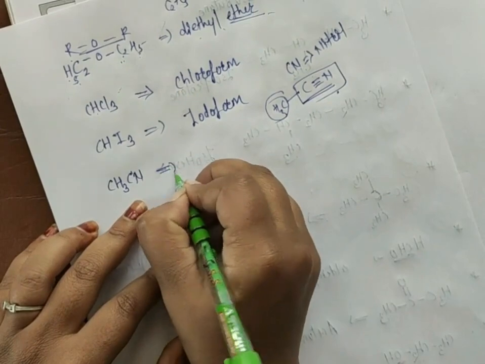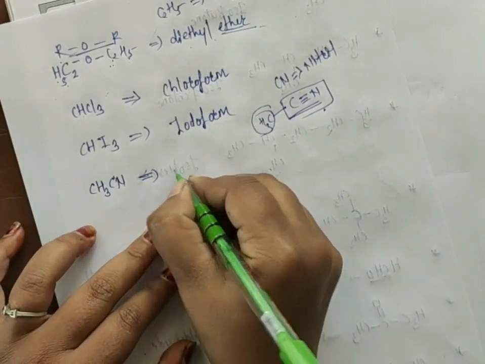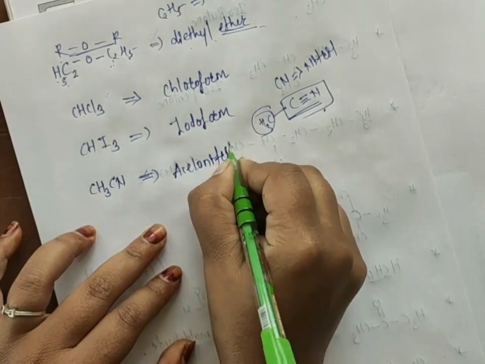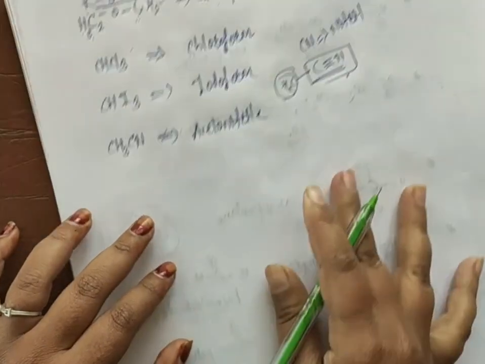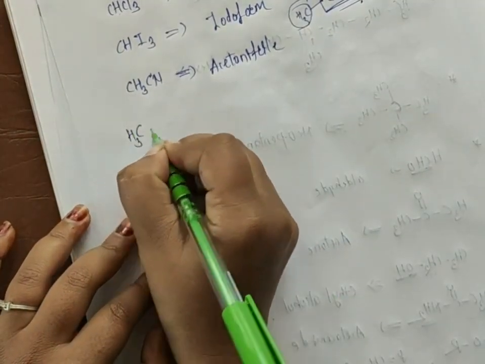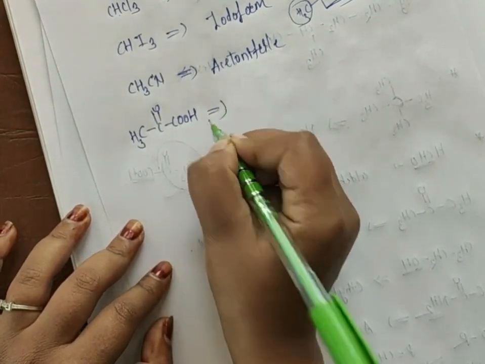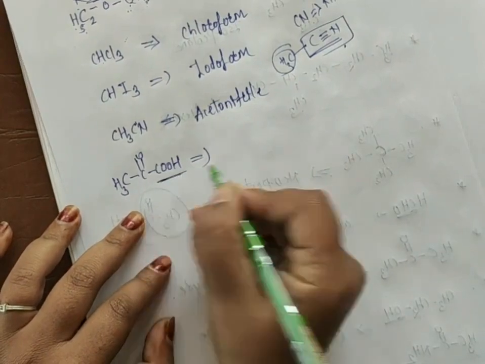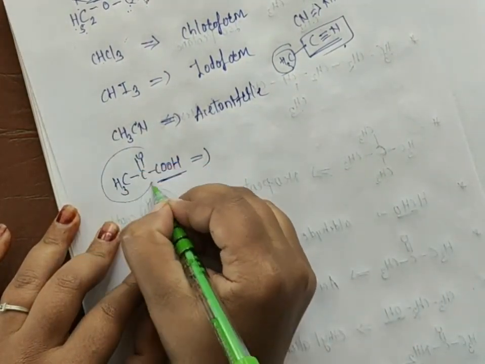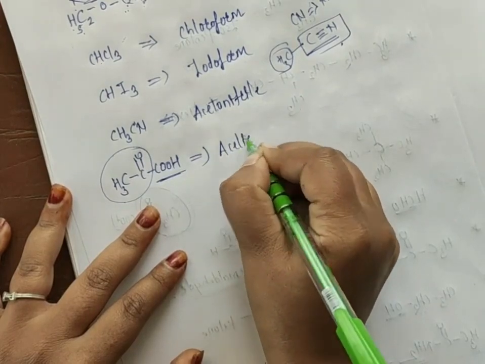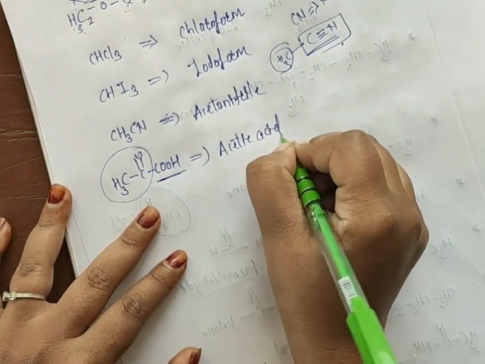So we write acetonitrile. Okay, the next will be CH3, C double bond O, COOH. In this case this is your acidic group, and this will be the aceta group. So the common name will be acetic acid.